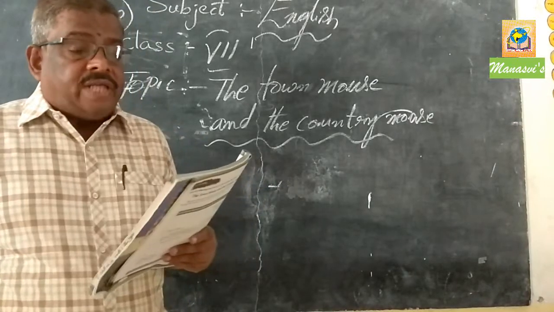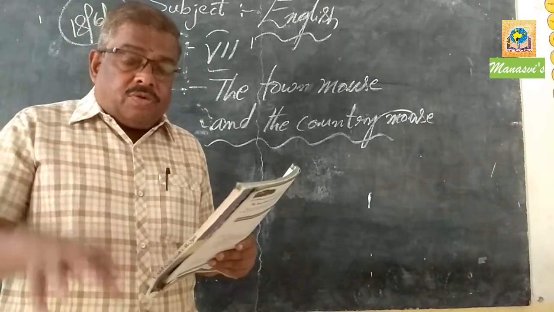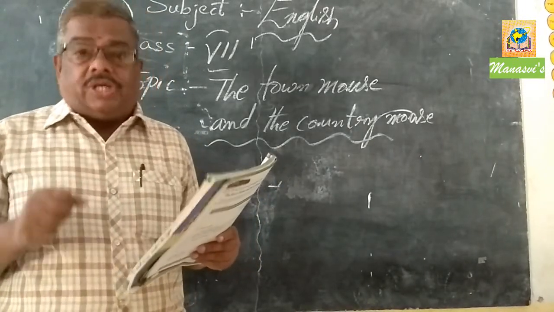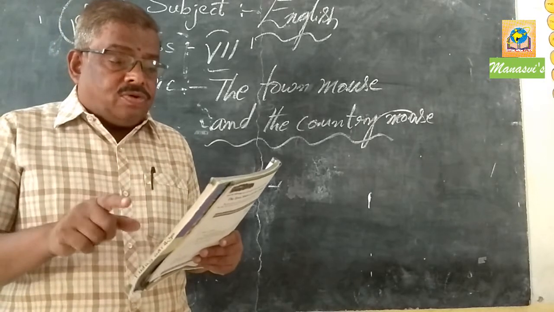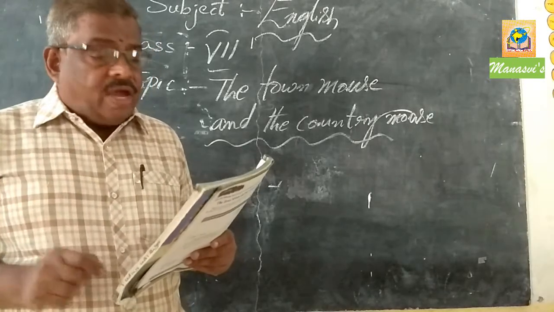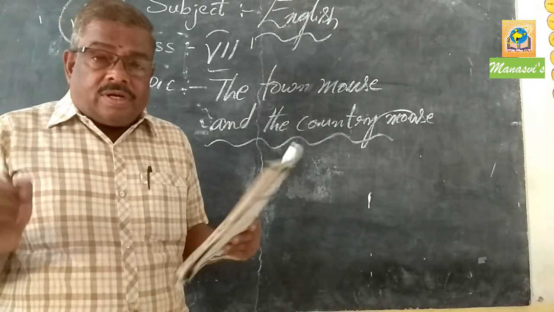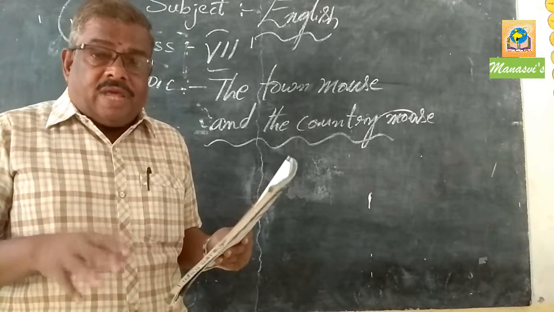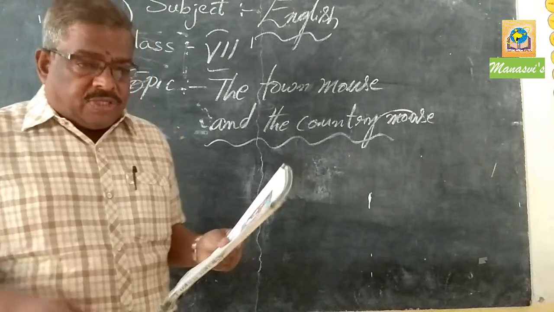I wish there was an air-conditioned coach. The town mouse said to himself, I wanted to have an air-conditioned coach. He said to himself, I feel very uncomfortable here. Uncomfortable, somewhat not at all adjustable in the train. It was hard to sit because of the heat. Uncomfortable, comfortable, opposite words.